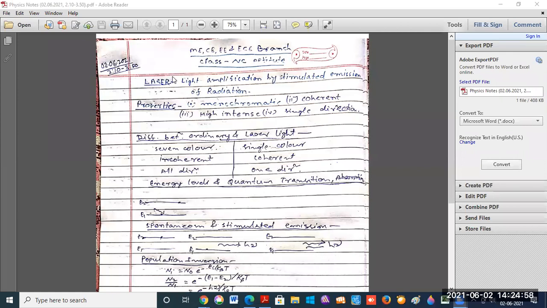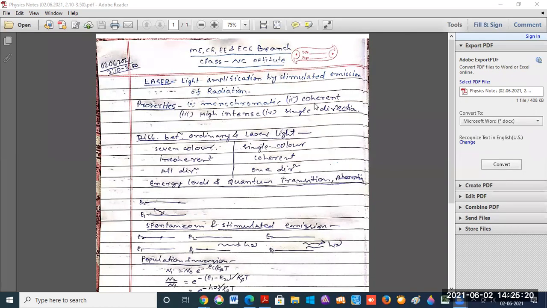Next, what are the characteristics and properties of laser? First, a laser is a device which produces a very powerful beam of light of a single color, that is, a monochromatic beam of light.